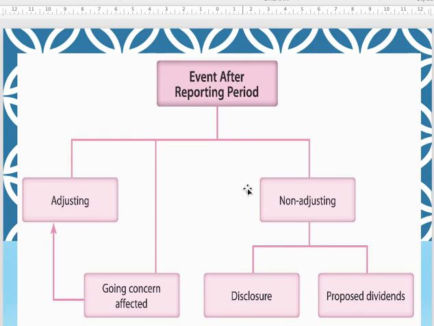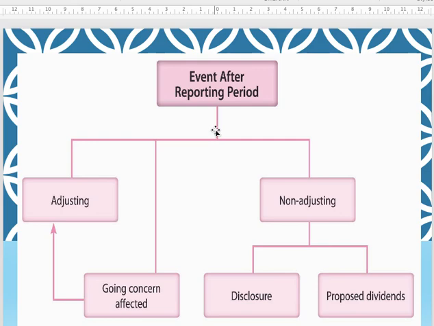So basically the idea is any event that occurs after the financial year end. Let's say your financial year end is on 31st December 2019. Whatever event occurs after that date, but before you finalize your financial statement.